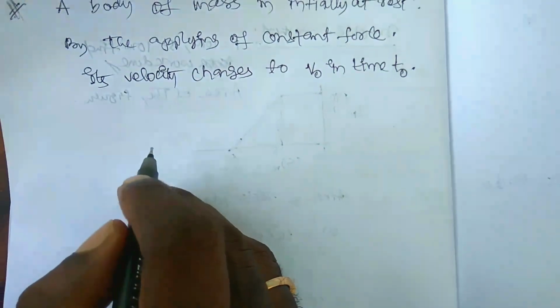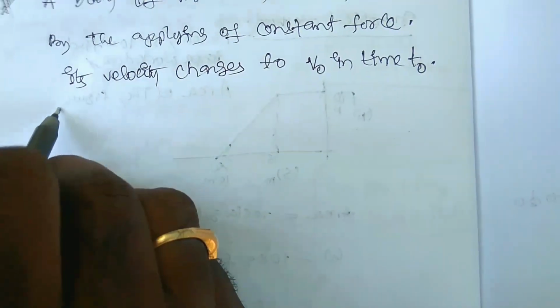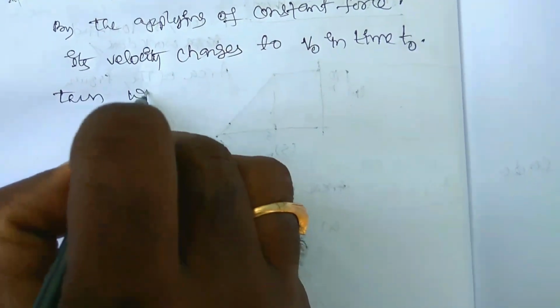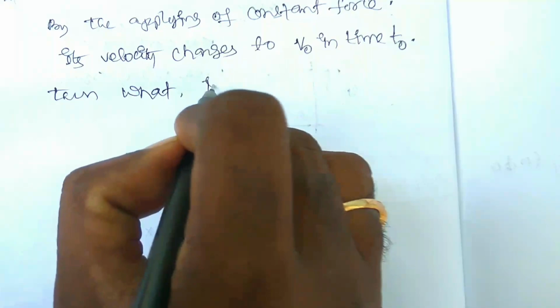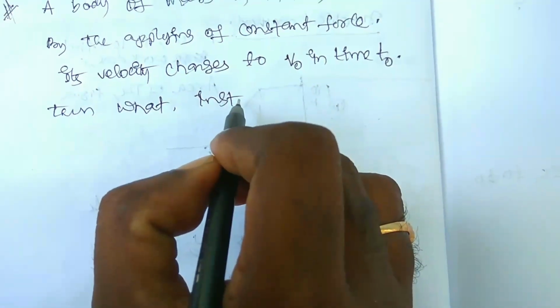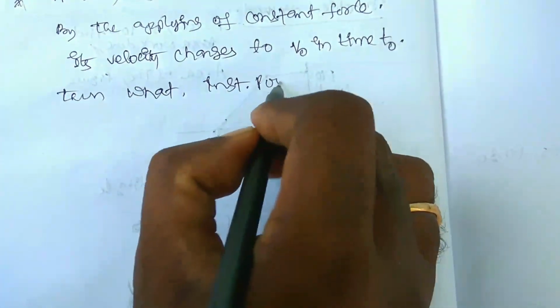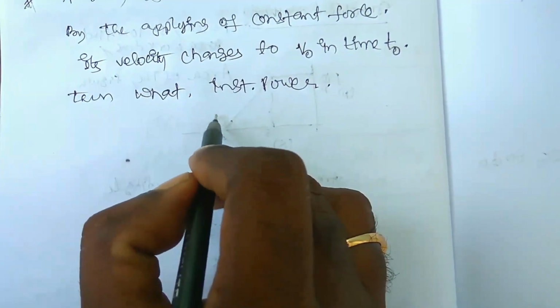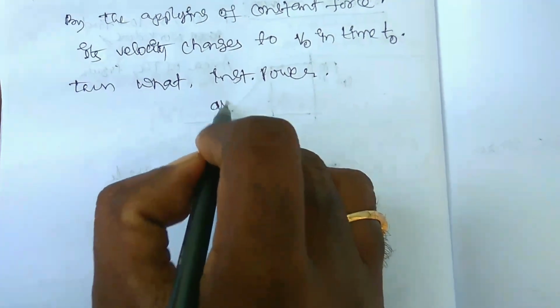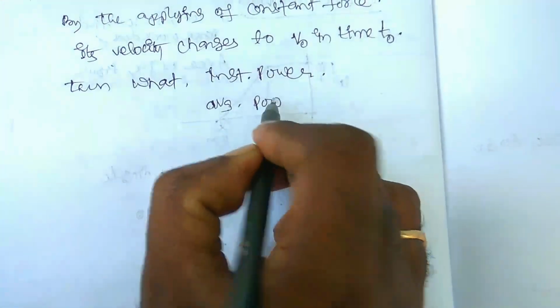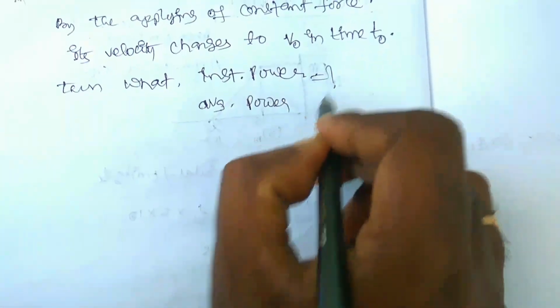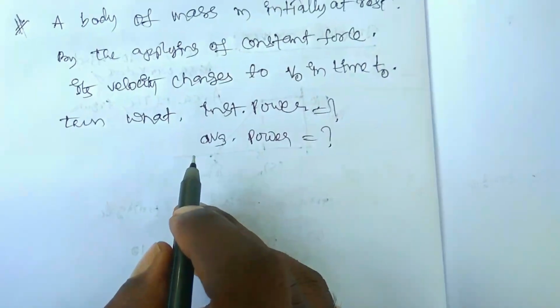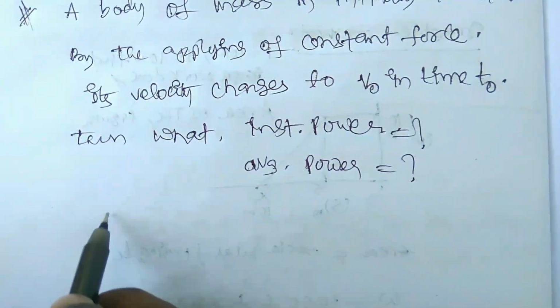Then what is the instantaneous power, and find the average power also. So how we can find it in this case, let us see.